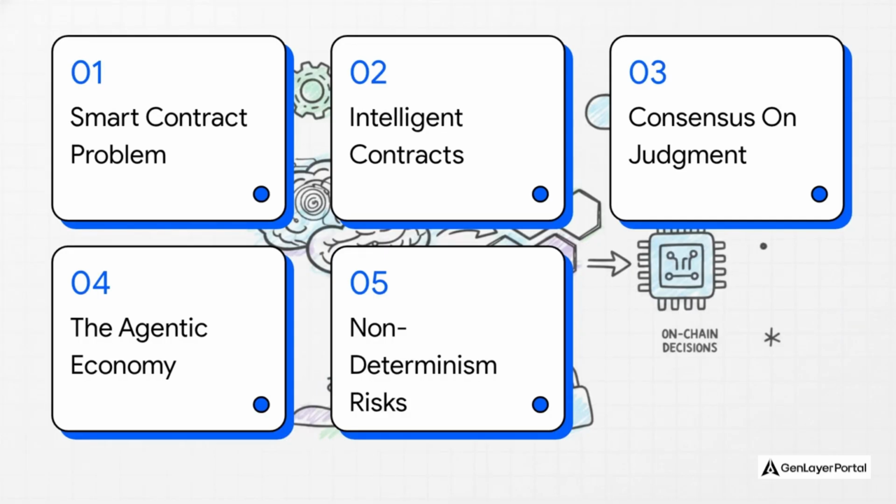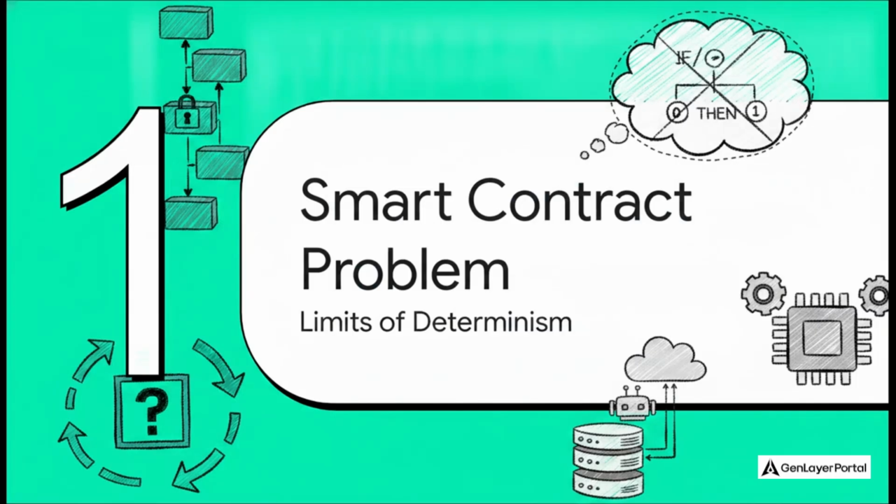So here's our roadmap for the day. First, we'll look at the smart contract problem. Two, we'll dive into GenLayer's intelligent contracts. Three, reaching consensus on judgment. Four, building the agentic economy. And finally, number five, the risks of non-determinism. We are going to break all these complex concepts down step by step so it makes perfect sense. Let's get into it. All right, kicking things off with Section 1, the smart contract problem.